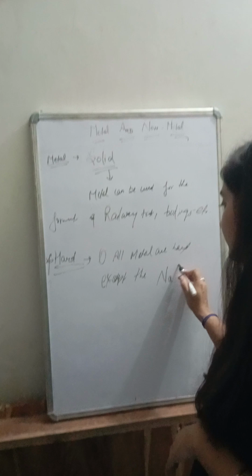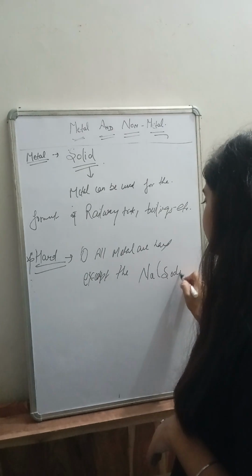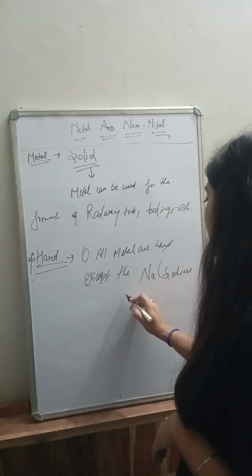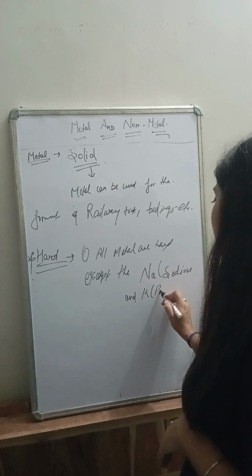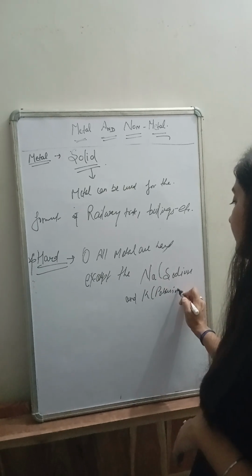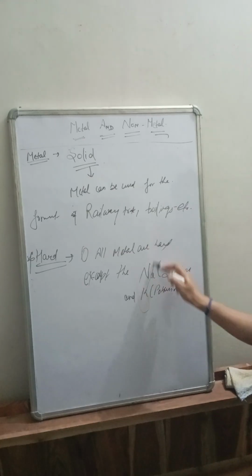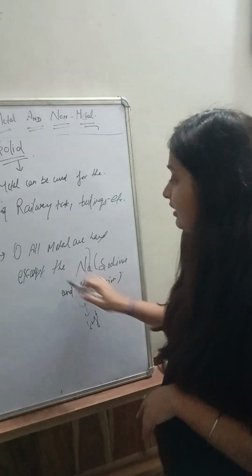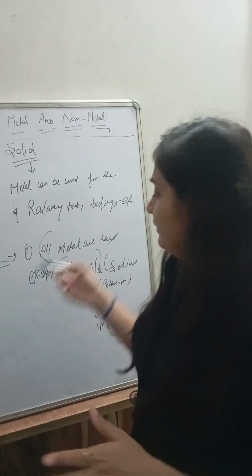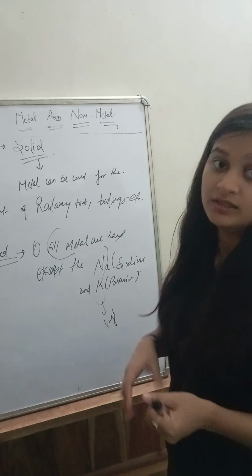This is the symbol of sodium, okay? And potassium. This is the symbol of potassium. These metals can be cut with a knife, and all other metals are hard, so they cannot be cut with a knife.